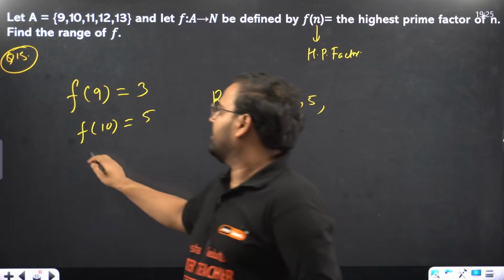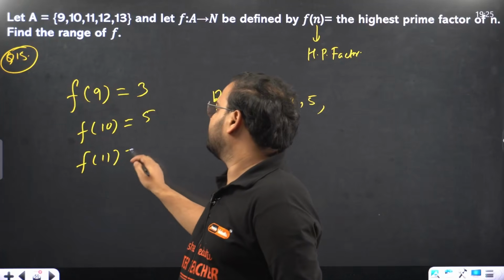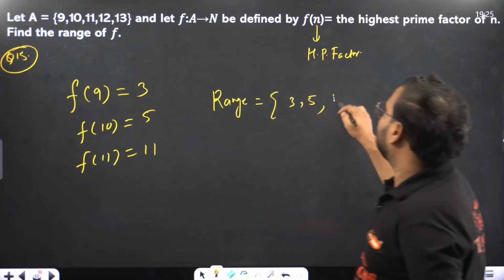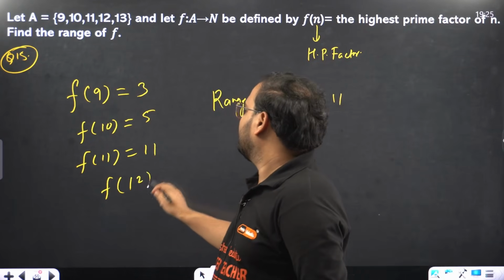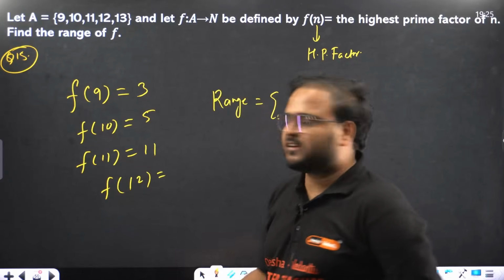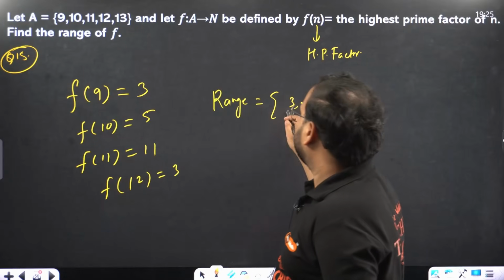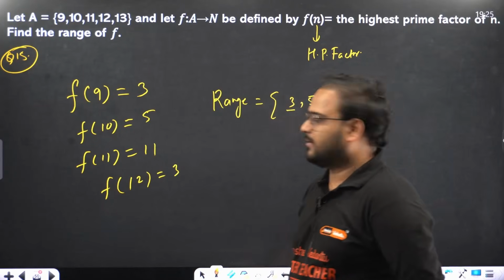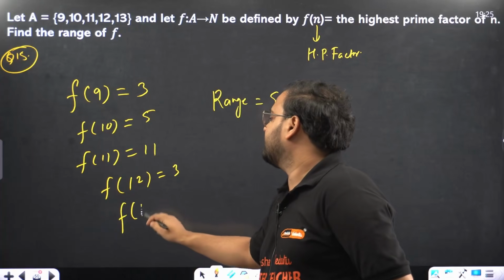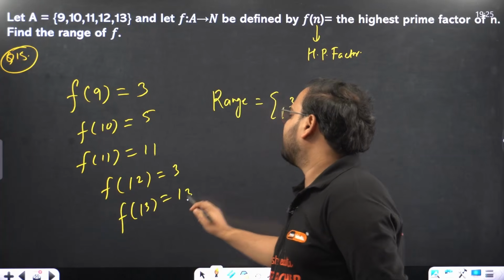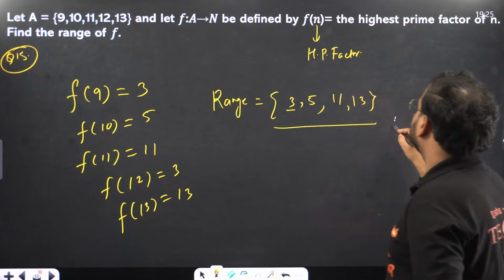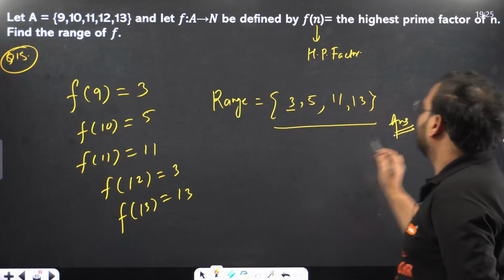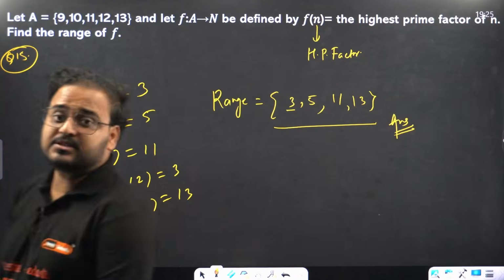Let's try with f of 11. For this you'll have the answer as 11 itself. F of 12. For this you'll have the highest prime factor, again 3. Will you write it? It's already written. We won't repeat the element. F of 13. Prime factor is 13 only. That's my answer for range.